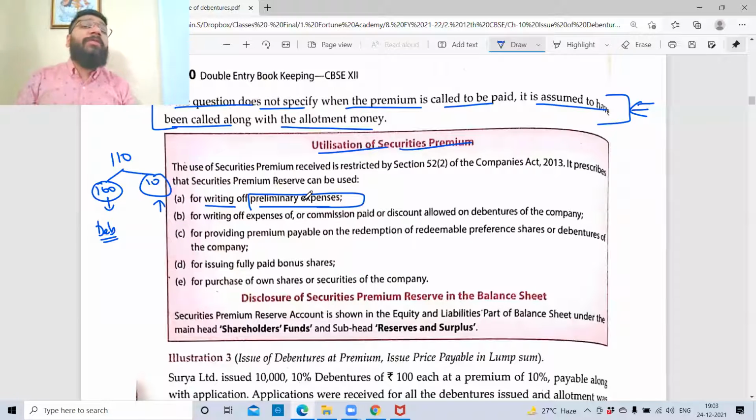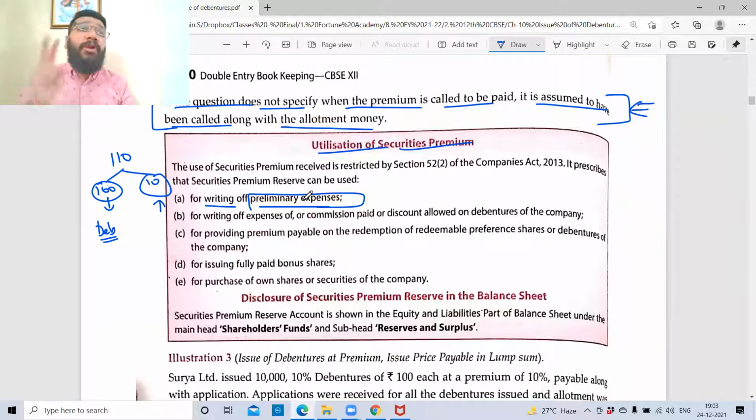But law gives you an option that if you don't want these expenses to be taken to P&L, you can leave it. Because these expenses are happening before the company started doing the business. So these expenses will give a very bad shape to the P&L because it will increase your loss or it will decrease your profit, which is unwanted.